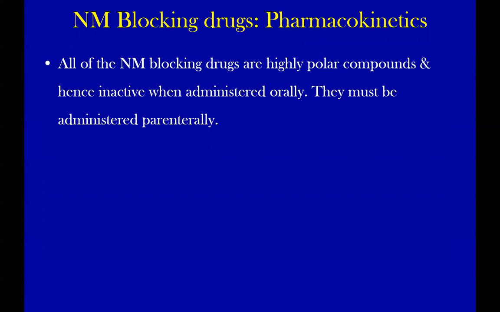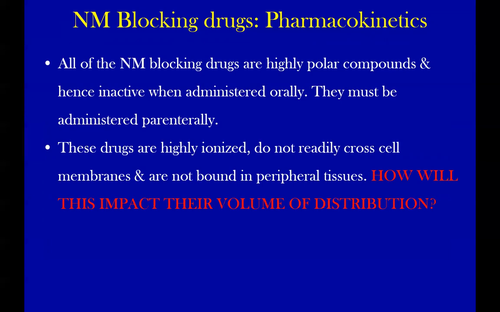They must be administered parenterally. Polar means charged. These drugs are highly ionized, do not readily cross cell membranes, and are not found in central tissues.